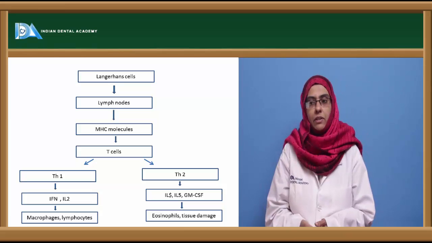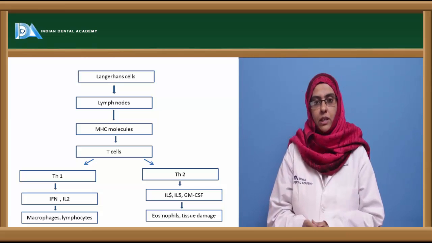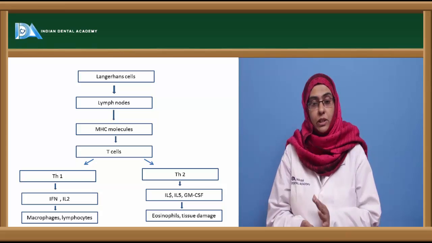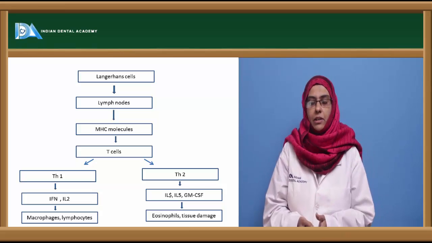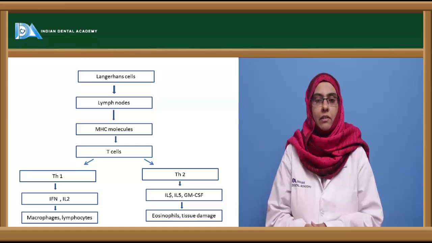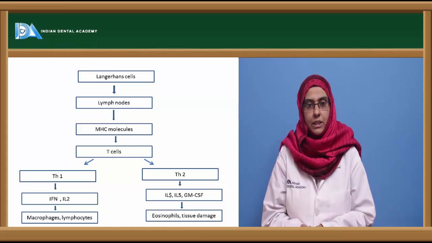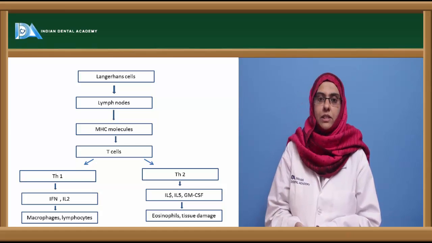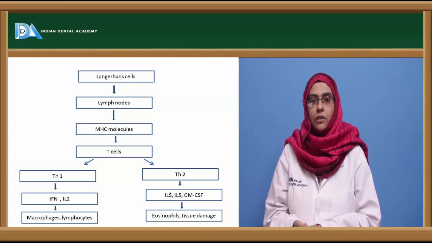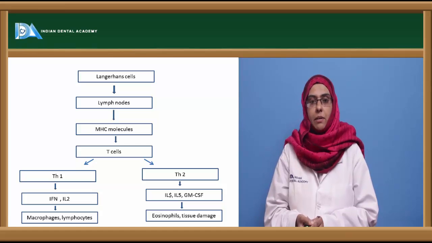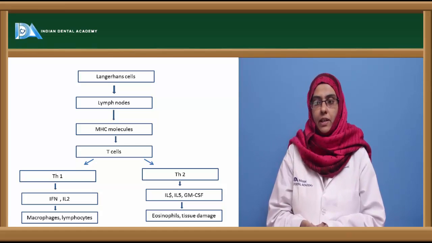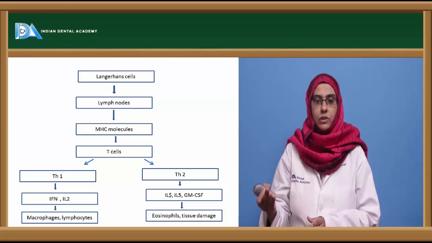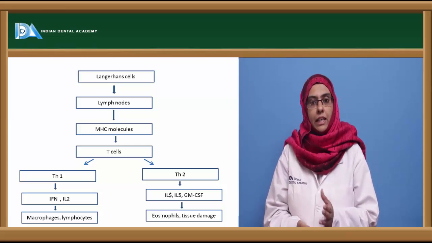In the TH1 pathway, the cytokines that are produced are interferon and interleukin 2, which help in activating the macrophages or the lymphocytes that are central in the development of delayed type of hypersensitivity reaction. Now coming to the TH2 differentiation, they can activate interleukin 4, interleukin 5, GM-CSF, the colony-stimulating factors, and these pathways usually activate the eosinophils or lead to tissue damage.